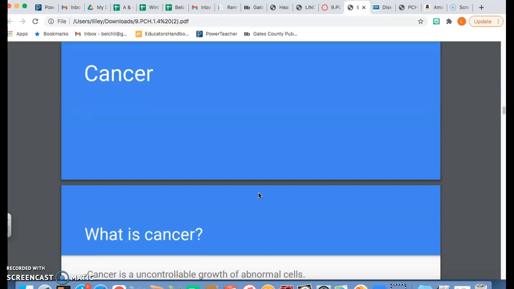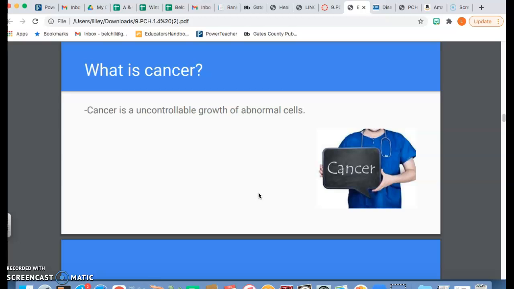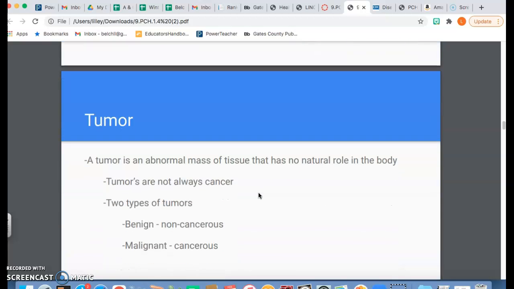Next, we're going to talk about cancer. Cancer is simply the uncontrollable growth of abnormal cells. A tumor may be an abnormal mass of tissue that has no natural role in the body. But here's the thing, tumors are not always cancerous. They can be benign, which is non-cancerous, or they can be malignant, which is cancerous.